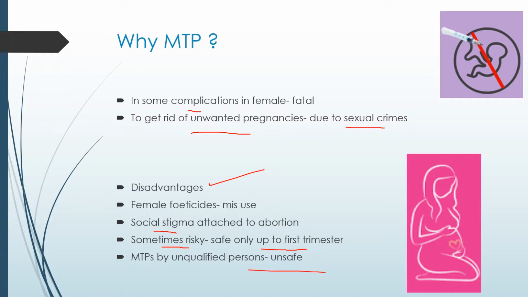It is again a risk for the next childbearing capacity, or even for the baby. So this is about the disadvantages associated with the MTP. This is why, unless and until it is advised by the doctors, MTP is not that safe.